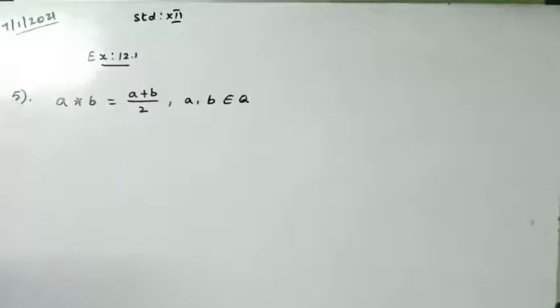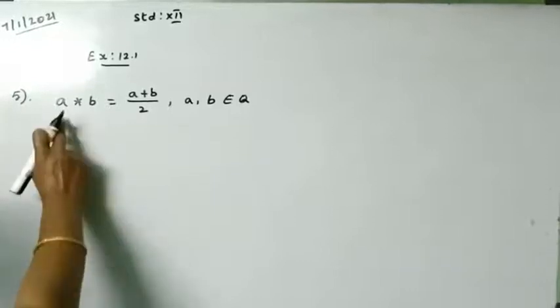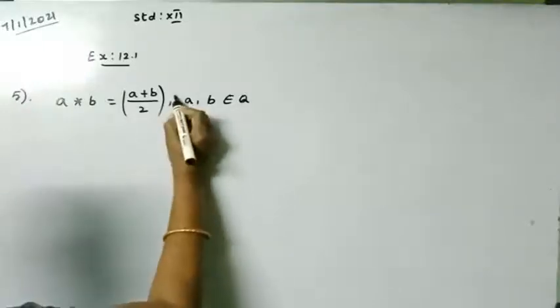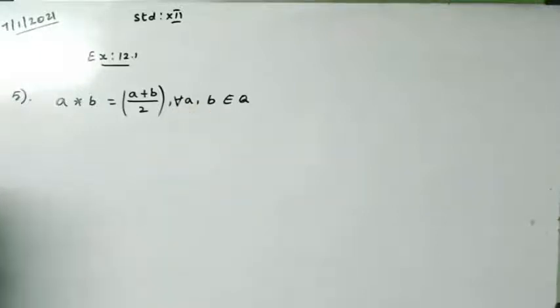Second subdivision. Define an operation star on Q as follows. A star B is equal to (A plus B) by 2 where A and B belong to Q. Examine the existence of identity and the existence of inverse for the following operation star on Q. Now let me do all the properties in the same problem, so I am not going to take two subdivisions. Given A star B is equal to (A plus B) by 2, for every A, B belonging to Q.